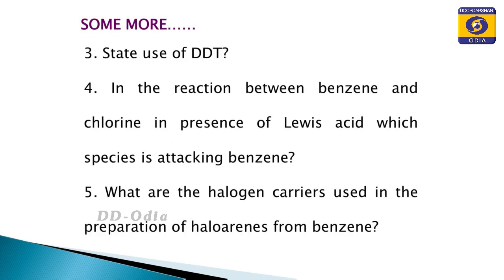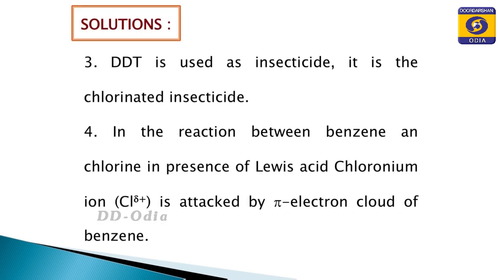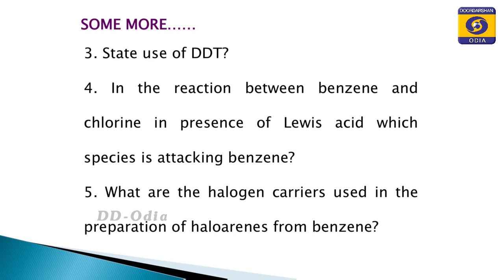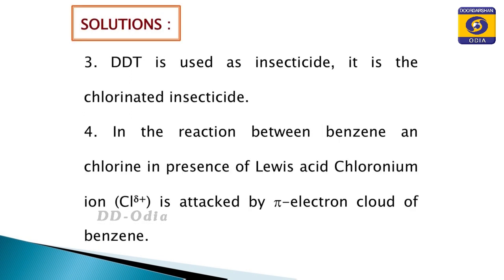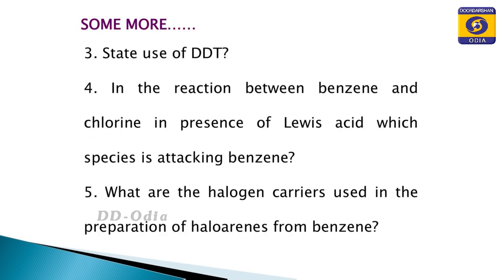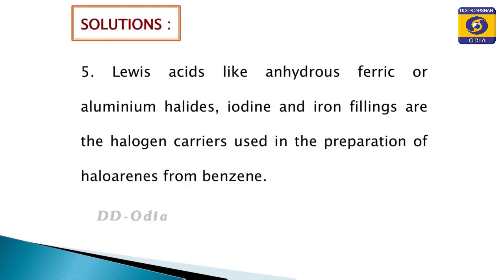Another question: what is the use of DDT? Obviously, it is used as an insecticide. Then, the reaction between benzene and chlorine is carried out in the presence of acid; which one is the attacking species? The attacking species is the electrophile, that is the chloronium ion. What are the halogen carriers used in the preparation of haloarenes? The halogen carriers used in halogenation of arenes or benzene are Lewis acids like anhydrous ferric or aluminum halides.